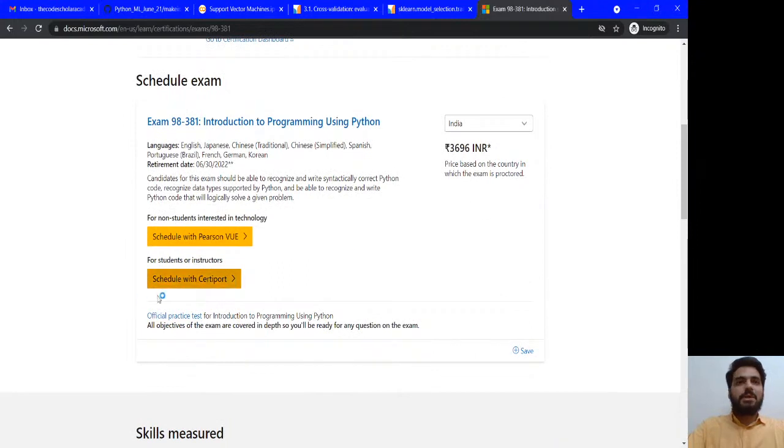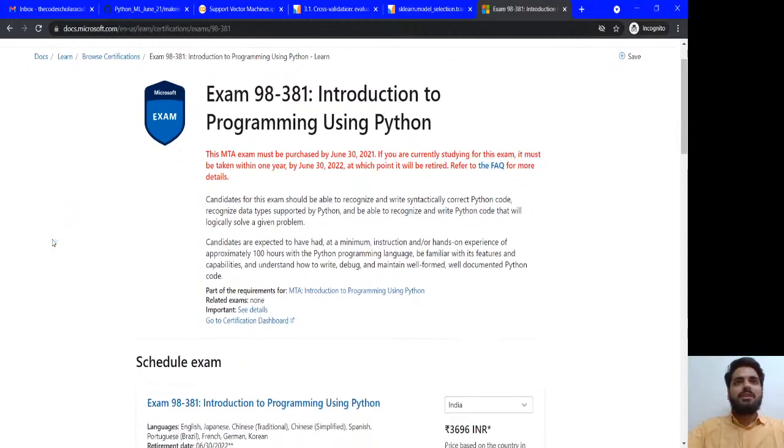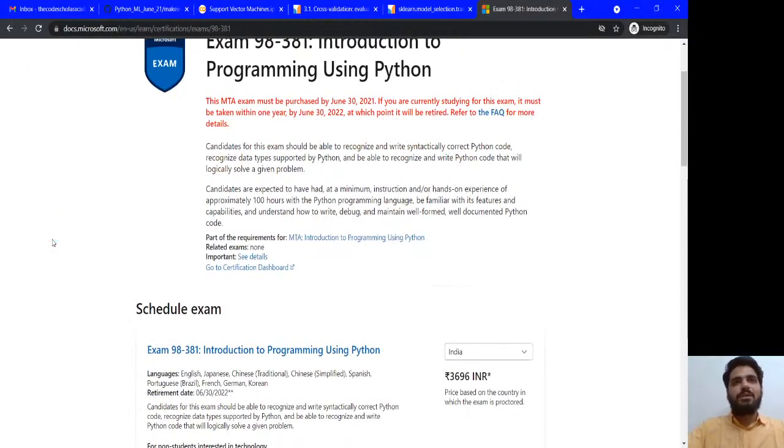So you can either directly pay over here. It's up to you. If you would like to directly pay, you can pay over here and do the preparation, or we are going to take the responsibility to provide the paper as well as the exam preparation. Along with that, you can also crack Cisco. Even that is possible. So what else you can learn, and I think that is the best thing you can earn.